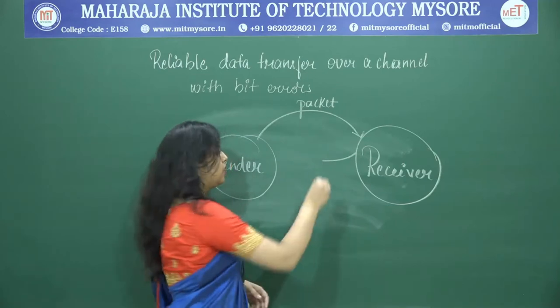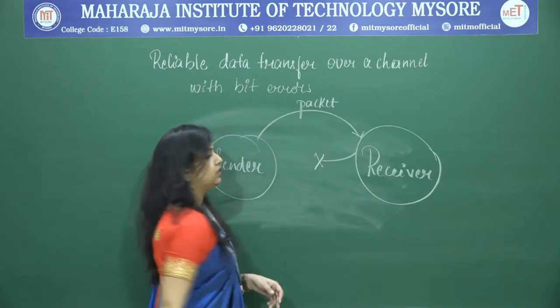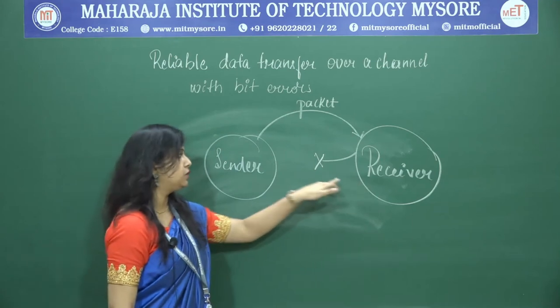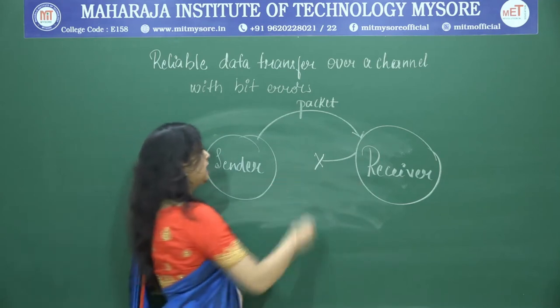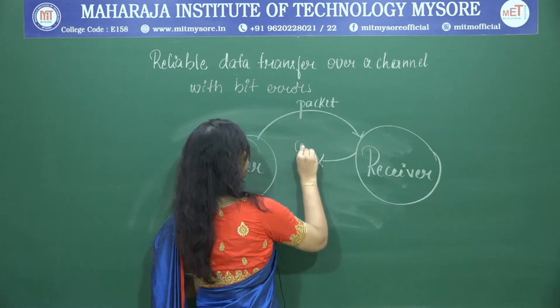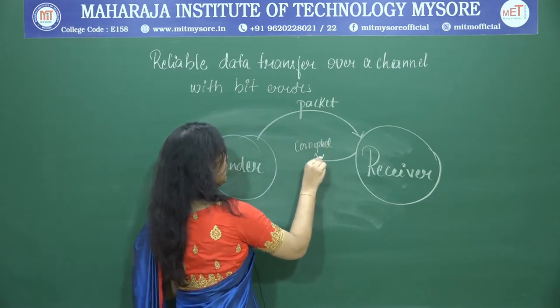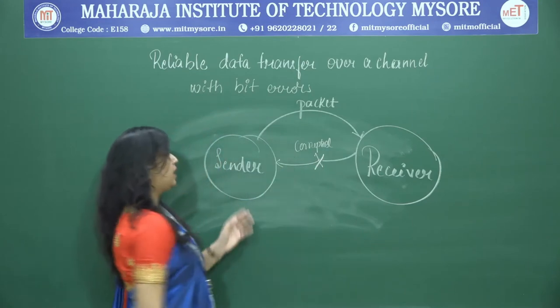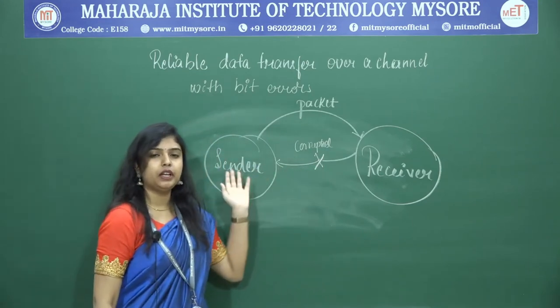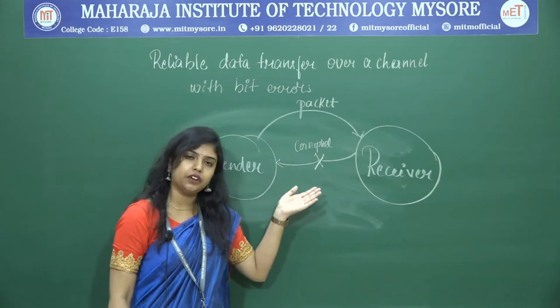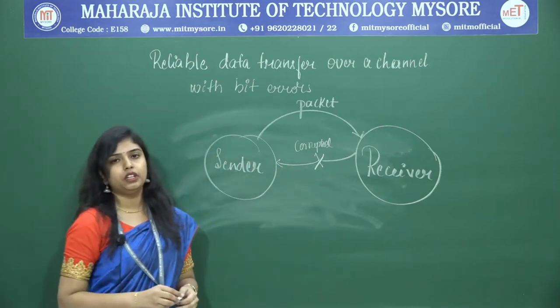While traveling, the acknowledgement gets lost, or let us say it has corrupted. The acknowledgement received by the sender is corrupted. We are not able to understand whether it is a positive acknowledgement or a negative acknowledgement.